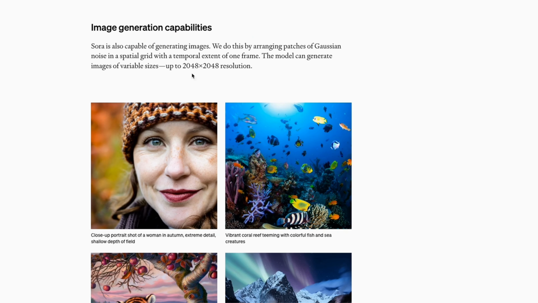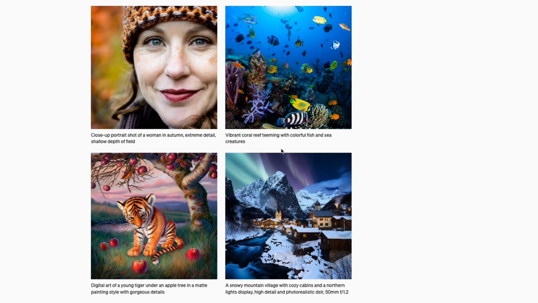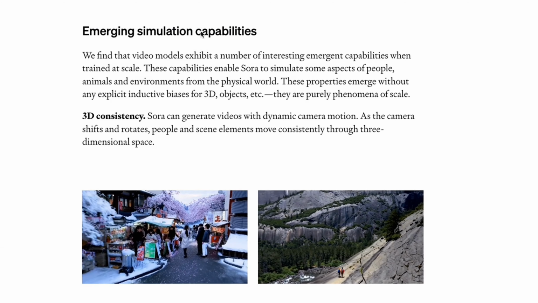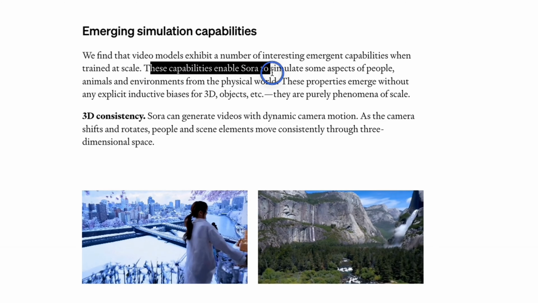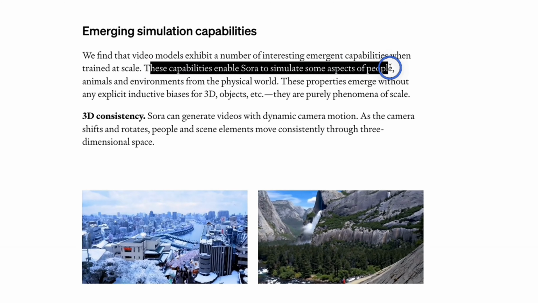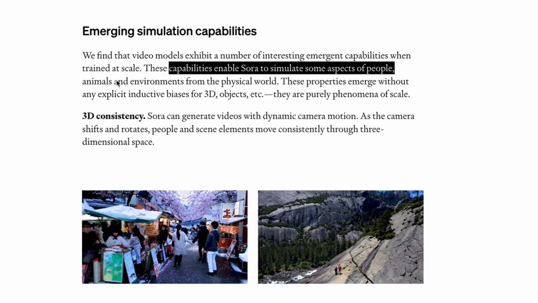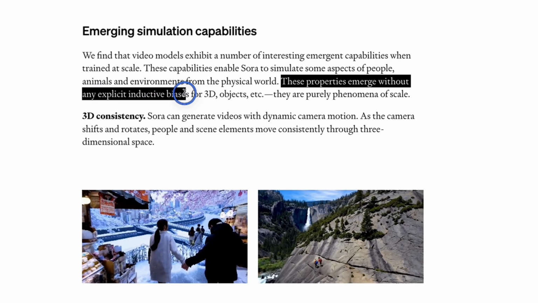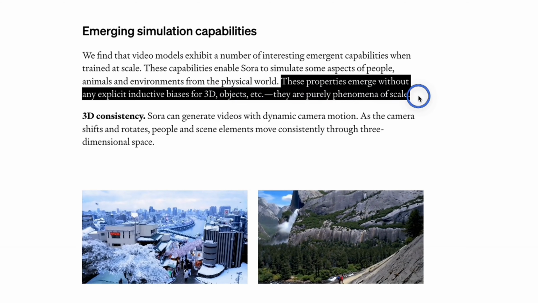So apart from the video generation, it also has image generation capabilities very similar to DALL-E models. And I think this is probably not the most impressive capability that Sora has. They also noticed some emerging simulation capabilities since they used an enormous amount of training data. So the model seems to have learned certain behavior of physical objects as well as people. According to them, these capabilities enable Sora to simulate some aspects of people, animals, and environments from the physical world. These properties emerge without any explicit inductive bias for 3D objects, etc. They are purely phenomena of scale.